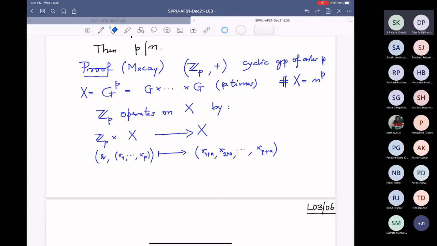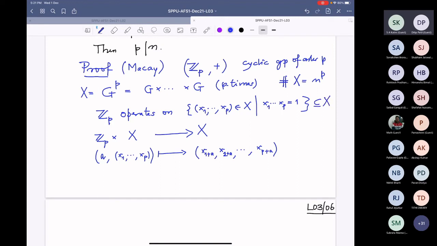So not this X, but operate on the set of all those tuples x1 to xp which are in X such that their product is 1. Makes sense? Because these are elements in the group, G is written multiplicatively, so the product is 1. So this is a subset of X.